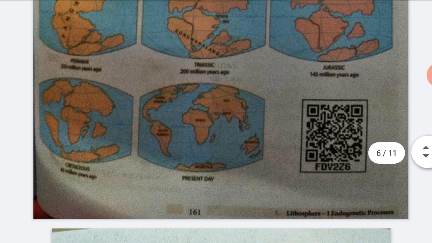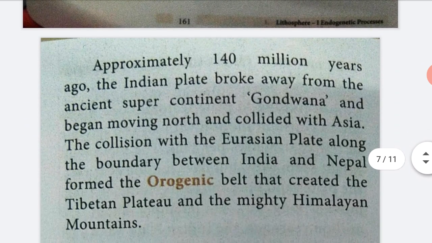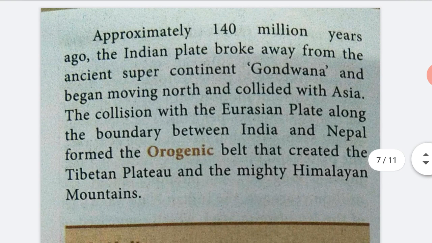Next we see that approximately 140 million years ago, the Indian plate broke away from the ancient supercontinent Gondwana. Before 140 million years ago, the Indian plate was in Gondwana.